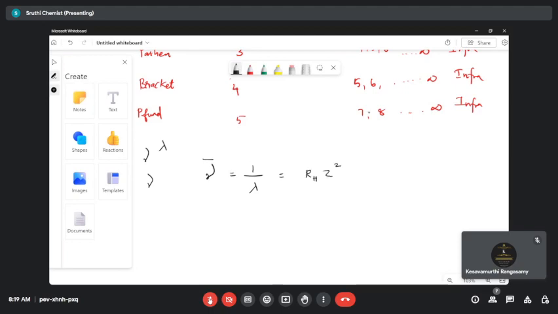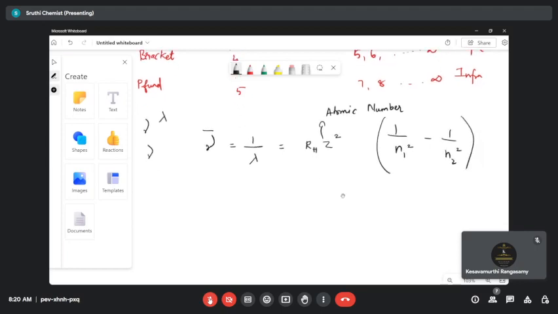What does Z denote here? Z is your atomic number. And the formula is 1 by n1 square minus 1 by n2 square. Okay, this is the formula. Now let's come to n1 and n2. We know RH is your Rydberg constant. In terms of energy, you will have a different Rydberg constant. Here for the wave number, it is different in the units.